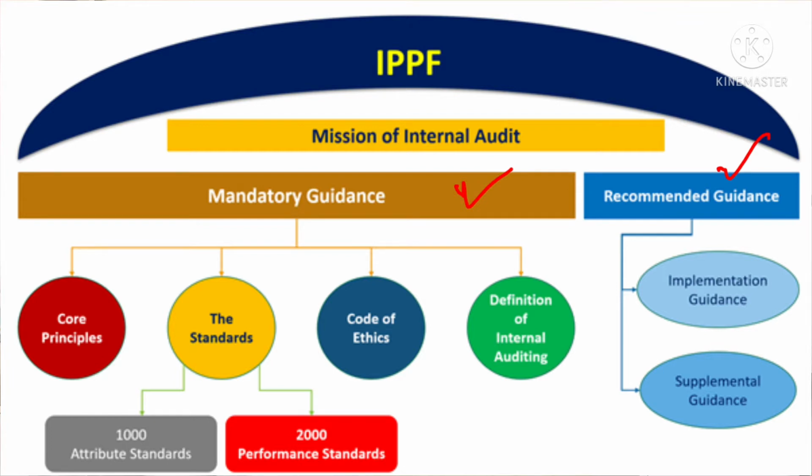The mandatory guidance has 4 areas, which are core principles, the standards, code of ethics, and definition of internal audit. If you see under the standards, we have series 1000 attribute standards and 2000, which is the performance standards, and this is where they are positioned in the whole IPPF.